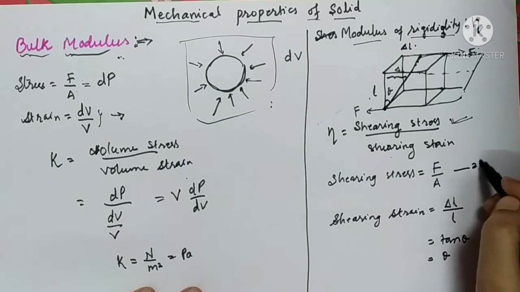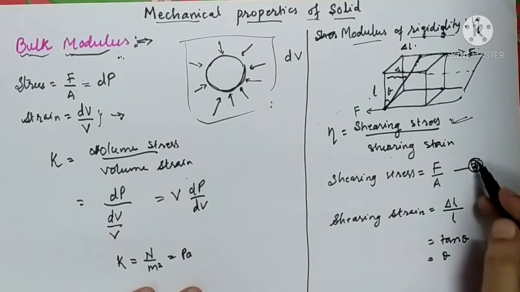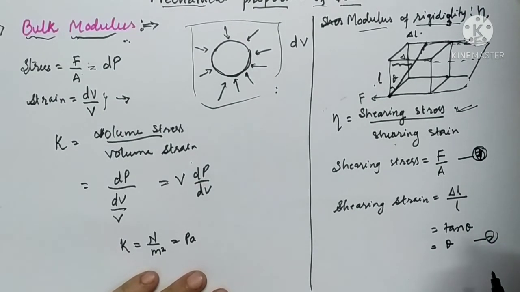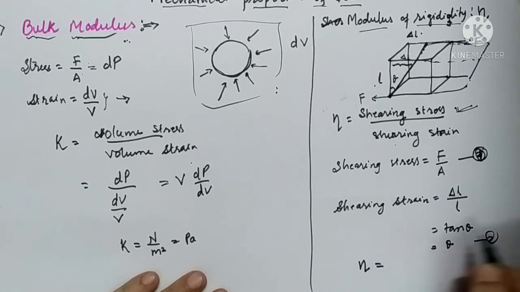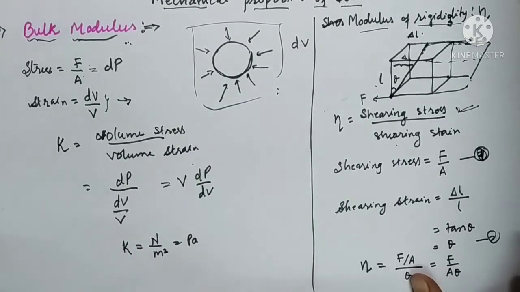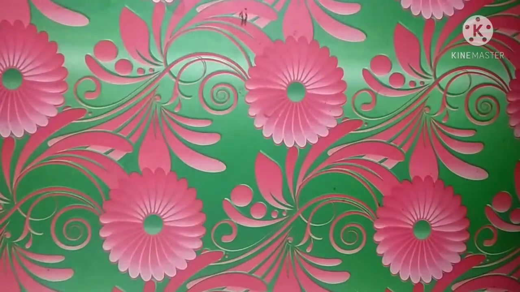So we have two formulas, equation 1 and equation 2, for shearing stress and shearing strain. So the formula for modulus of rigidity will become the ratio of shearing stress to shearing strain. Shearing stress is F upon A and shearing strain is theta. So modulus of rigidity will become F upon A theta. Now let us solve two important problems on it, numericals on it.